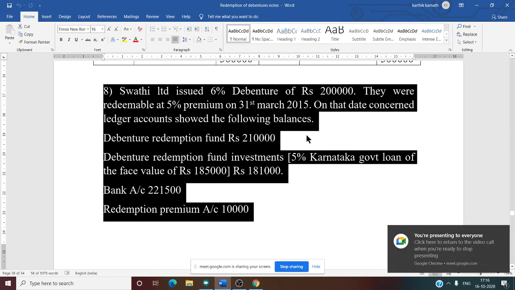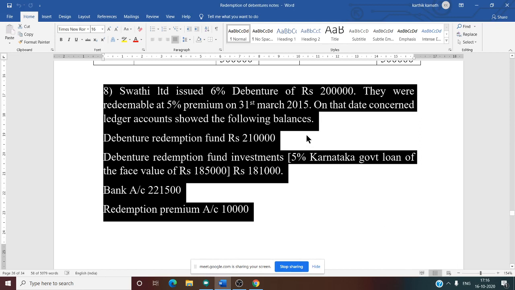On that date, the concerned ledger accounts showed the following balances. That means all this balance information is given as per 31st March 2015. Directly last year's balance is given in this problem. So the debenture redemption fund balance of 2,10,000 is directly mentioned for the last year. Debenture redemption fund investment balance, that is 1,81,000.